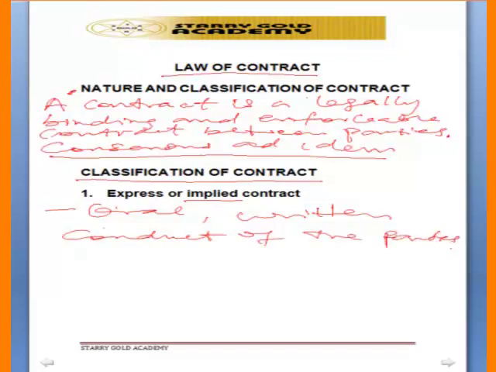It may be through the way the parties have been behaving towards each other. So that is what we mean by conduct of the parties, the way they have been behaving towards each other, or maybe even through the custom of the particular issue or the particular business they are dealing with.